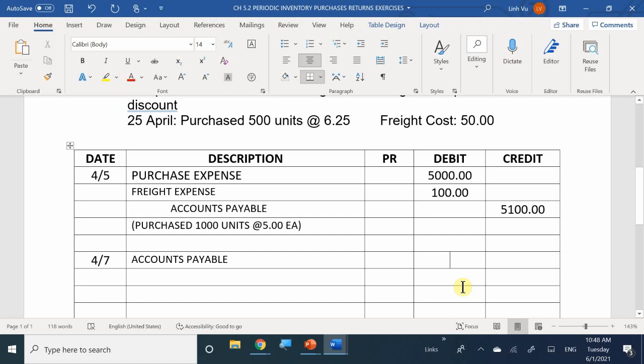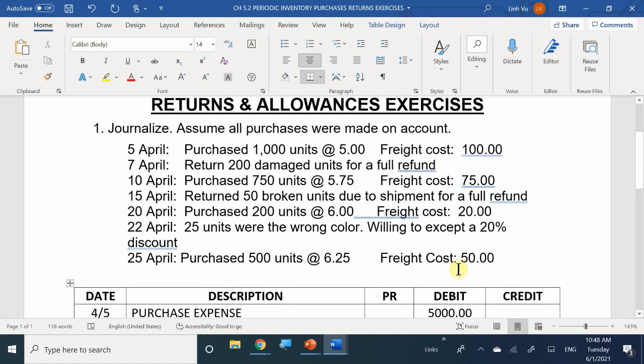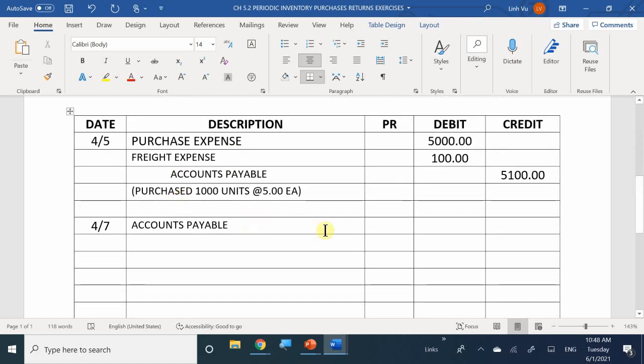Oh, return 200 times 5. Excellent. So again, we're returning 200 items at $5 each, so therefore we're returning $1,000 worth of items.